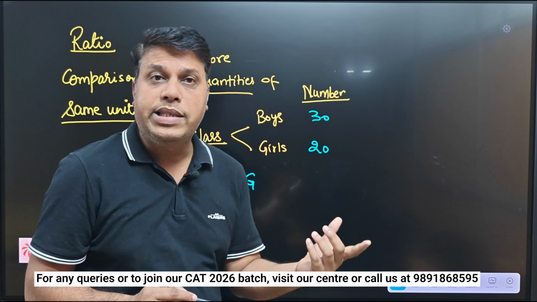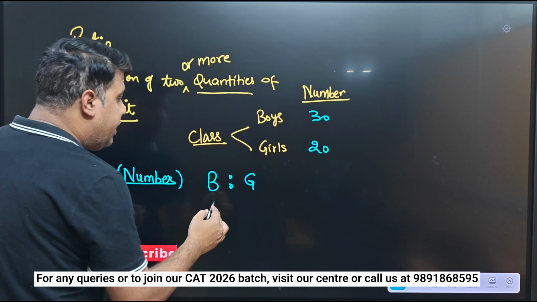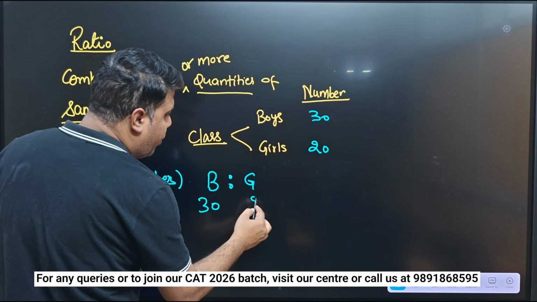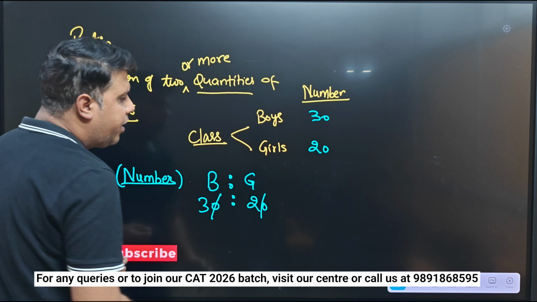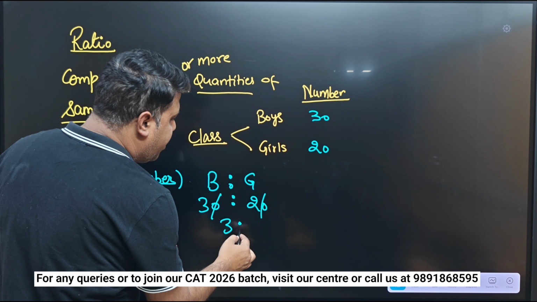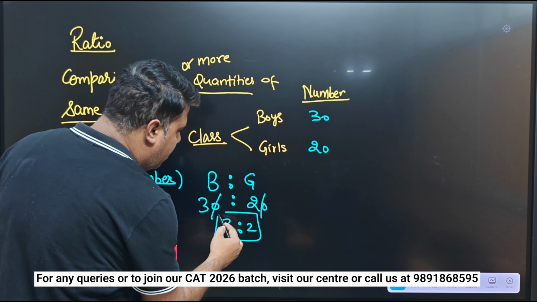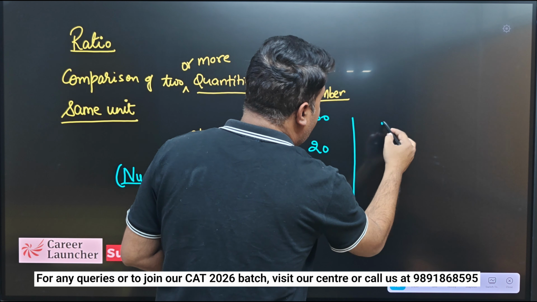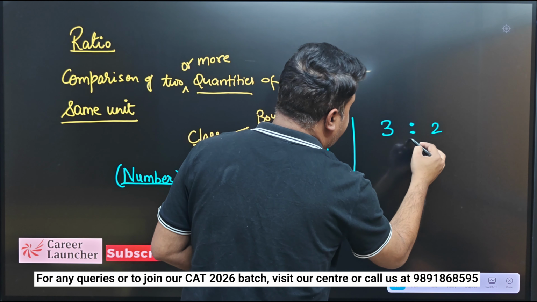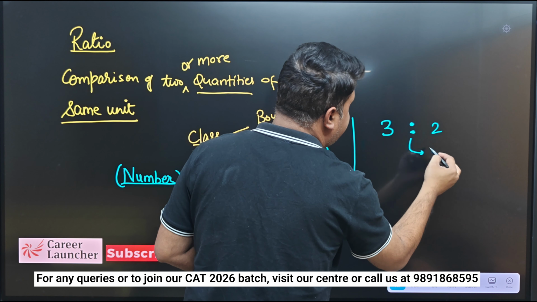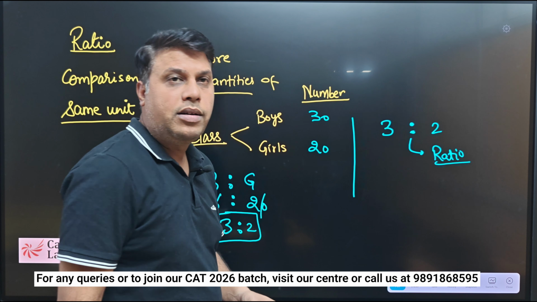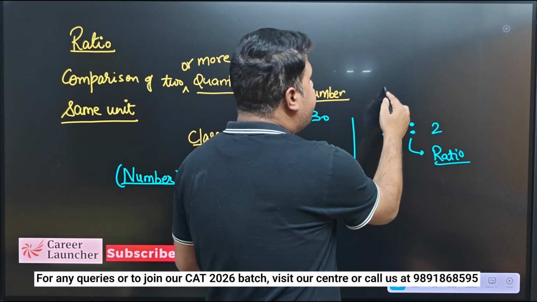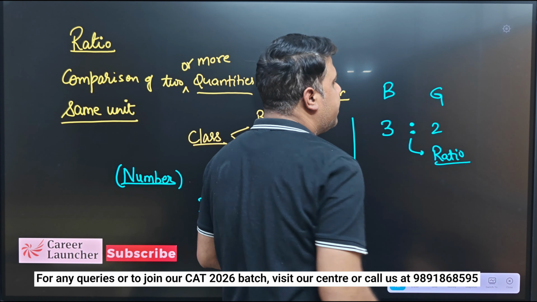So you can say sir 30 boys हैं और 20 girls हैं, right? So ratio wise, if we solve this, I can say this is 3:2. This symbol is the symbol of a ratio, between the number of boys and the number of girls, right?